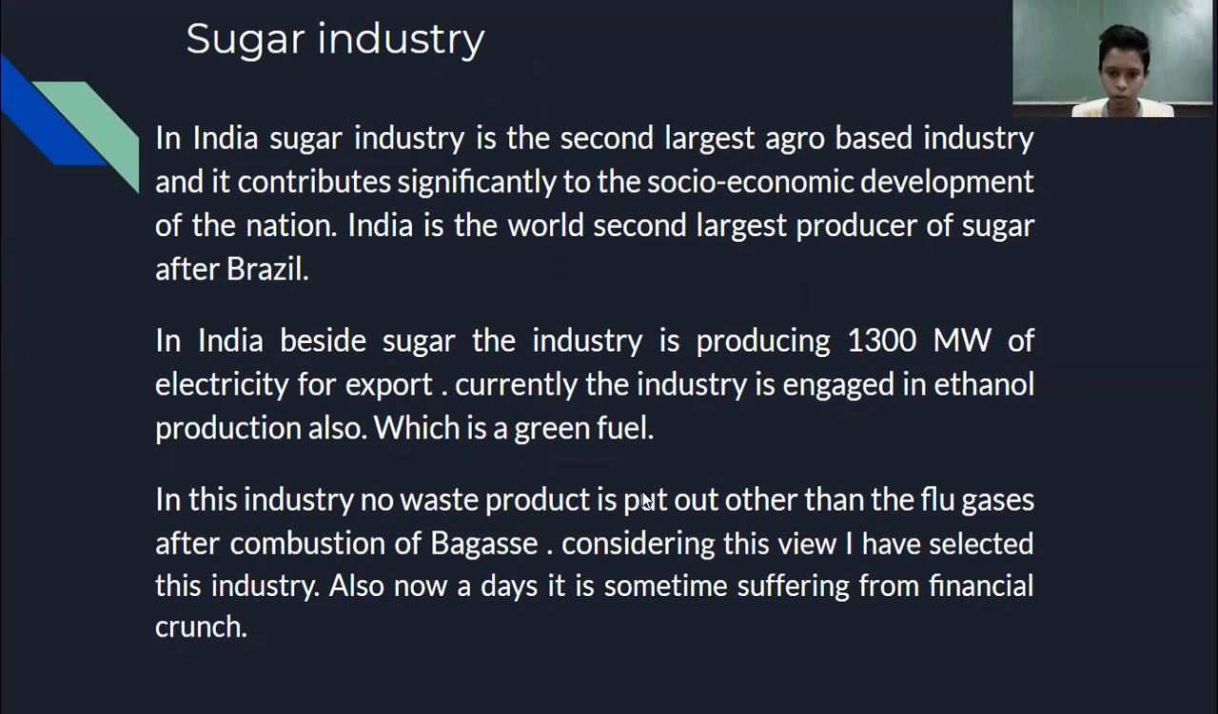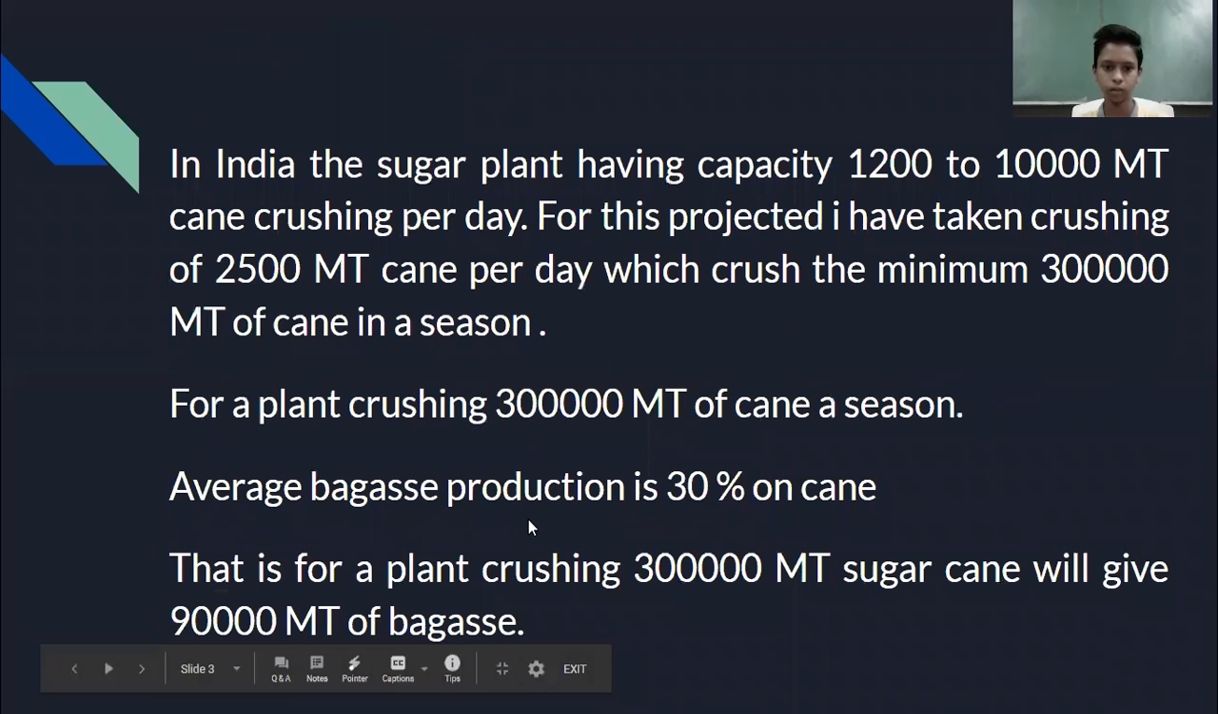In this industry, no waste product is put out other than the flue gases after the combustion of the gas. Means when the gas is burnt, the gases liberated are known as flue gases, and except them, no other gas is put out. This is the only waste that we are getting, that is flue gas. Considering this, I have selected this industry. Also, sometimes the sugar industry is suffering from financial crunch. So considering all this crisis, I have selected the sugar industry for my project, that is CO2 to methane and collection of nitrogen from the bagasse flue gases.